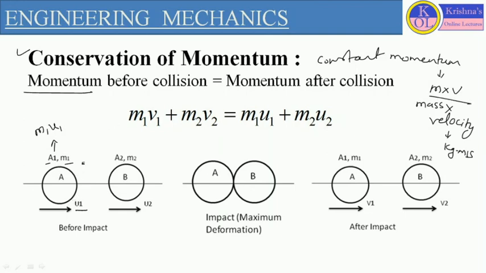Now if this particle is moving in a particular direction with velocity u1 and there is another body which has mass m2 and is also moving in the same direction with velocity u2, then the momentum of that object will be m2 u2. So mass into velocity always defines the momentum of the object.